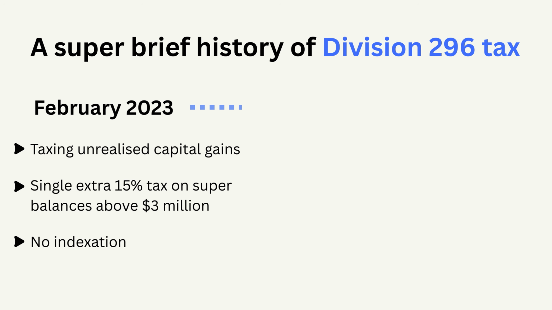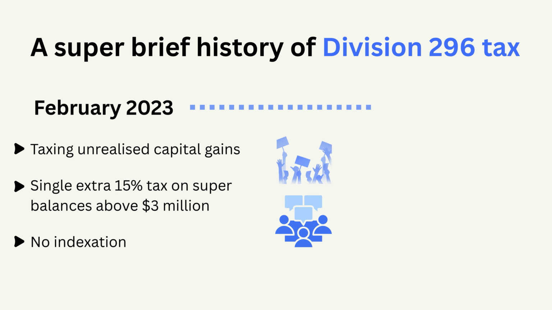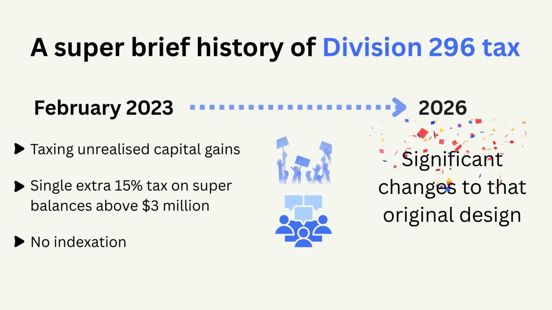After a lot of backlash and consultation, the government made some significant changes to that original design. So if you're reading an article or watching a video on that topic that is more than a couple of months old, chances are it's already out of date. Now let's take a look at this final legislated version.